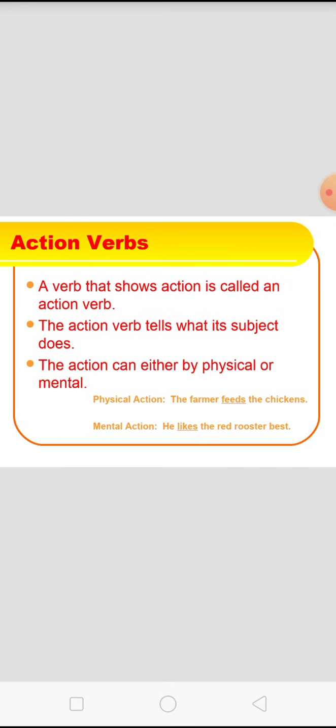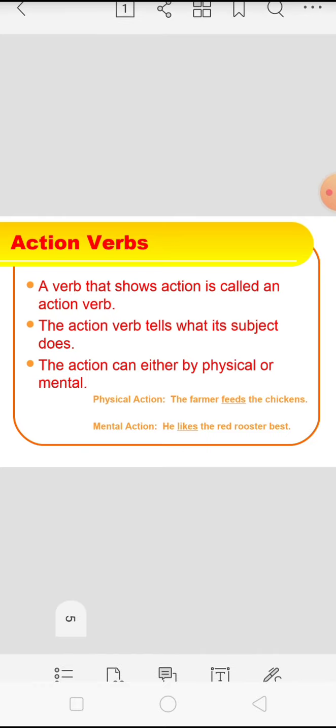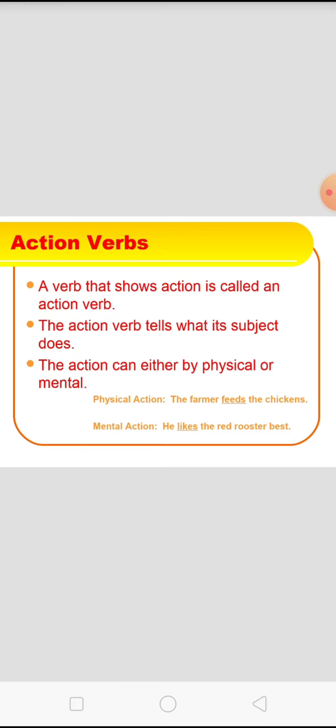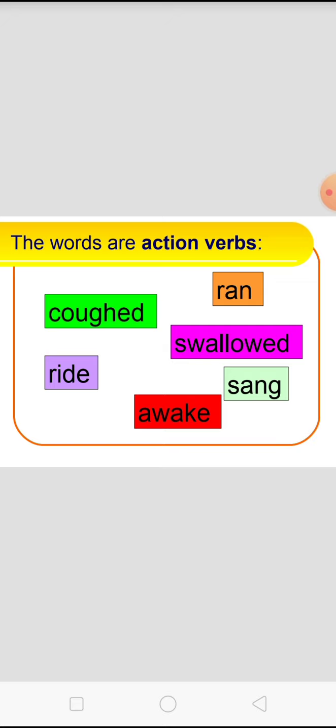Action verbs. A verb that shows action is called an action verb. The action verb tells what its subject does. The action can be either physical or mental. Physical action example: the farmer feeds the chickens. Mental action: he likes the red roasted beast. These words are action verbs: ran, coughed, swallowed, ride, sang, and awake.